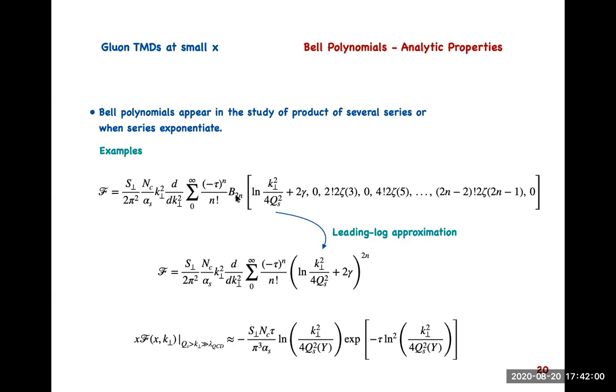Okay, so in this series we have terms like B2, B4, B5, B6, B8, and if I take only the leading log terms, collecting from all the terms, then this is what we get. But we are leaving out many terms.